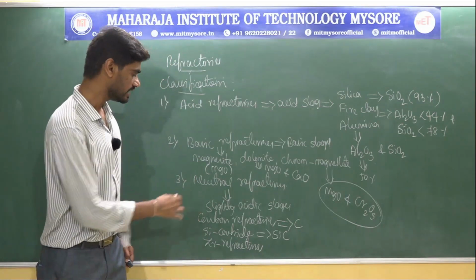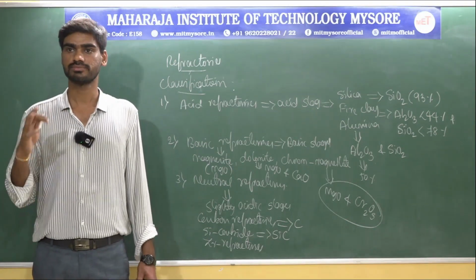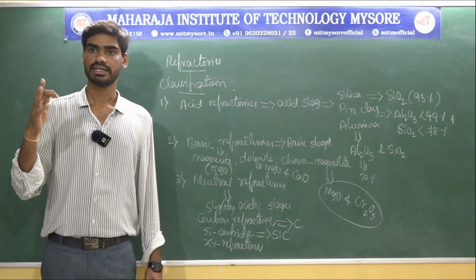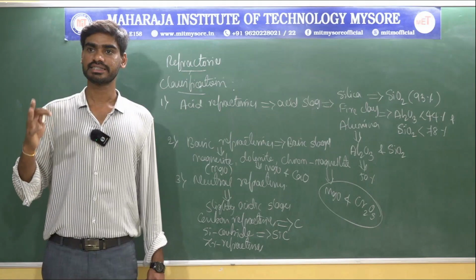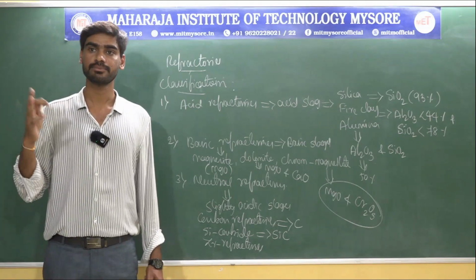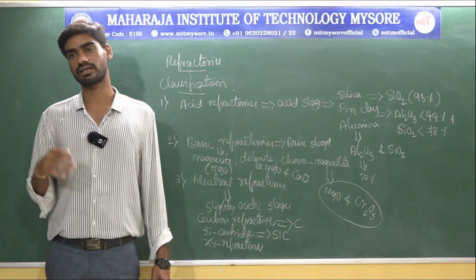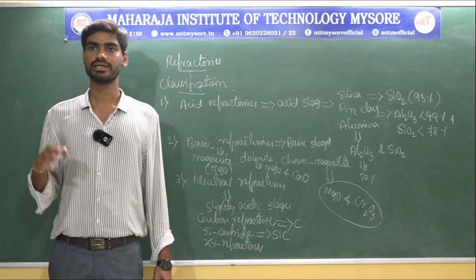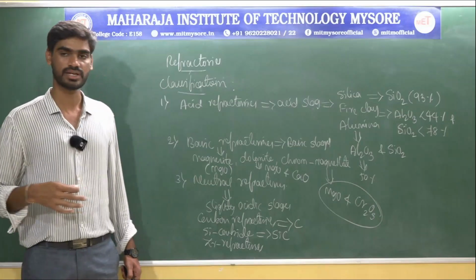This is how silicon carbide refractories are manufactured.